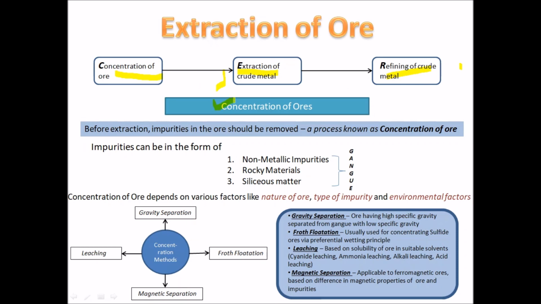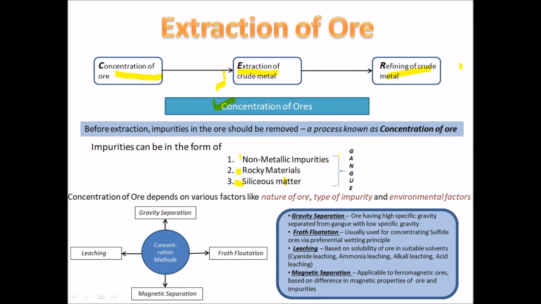Let us concentrate on the concentration of the ores. Before extraction, the impurities in the ore should be removed, and this process is known as concentration of the ore. The impurities can be in the form of non-metallic impurities, rocky materials, and siliceous matter.